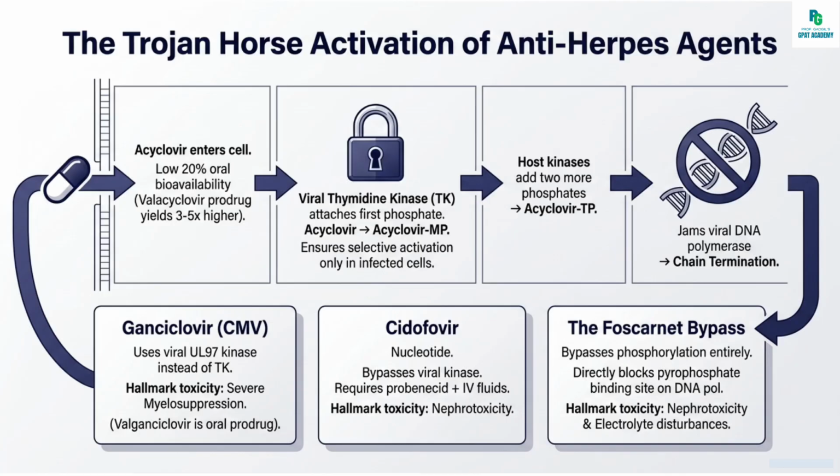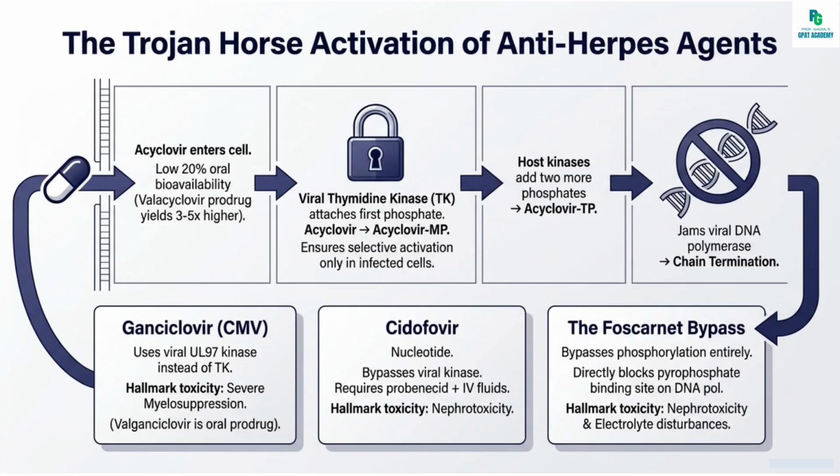Ganciclovir has the spectrum of cytomegalovirus, for which it is the drug of choice. Activation: it is first phosphorylated by the viral UL97 kinase in the CMV. Toxicity includes myelosuppression, which is the major dose-limiting toxicity, much more severe than with acyclovir. Valganciclovir is a prodrug of ganciclovir, an oral form for CMV.